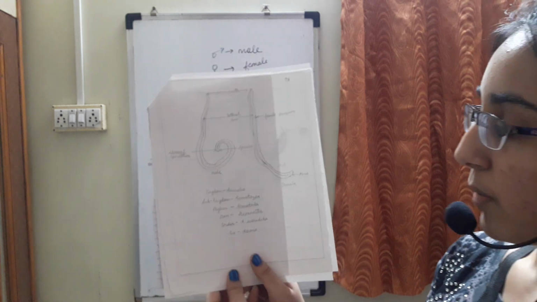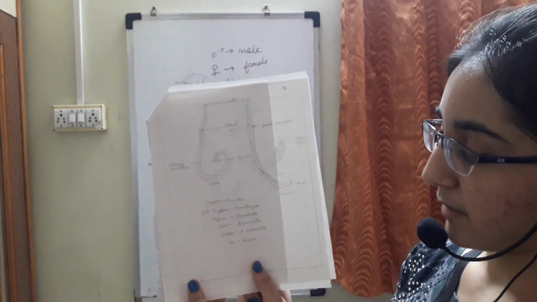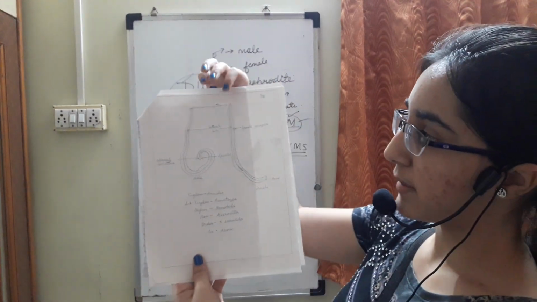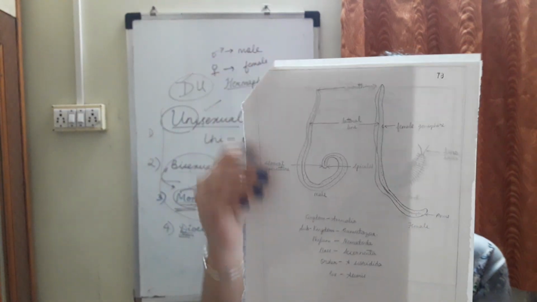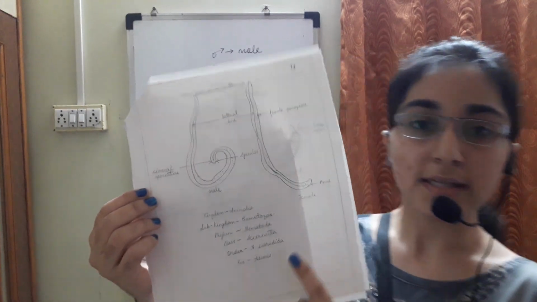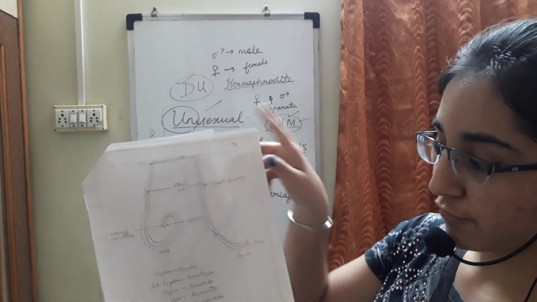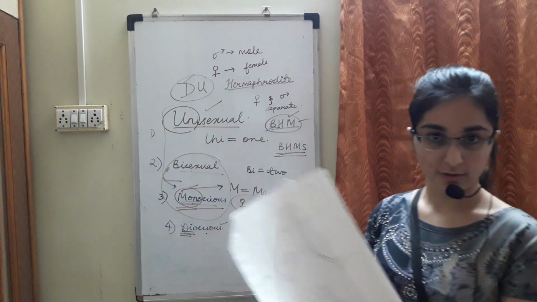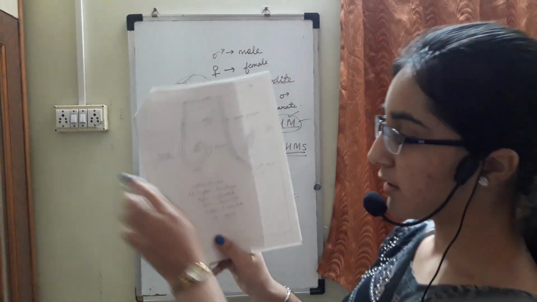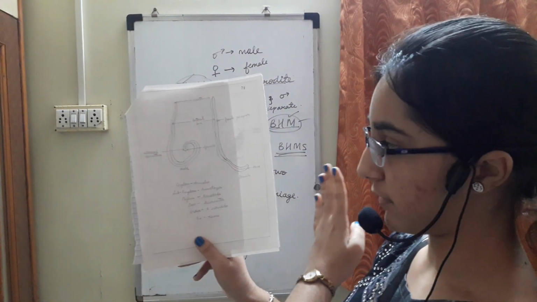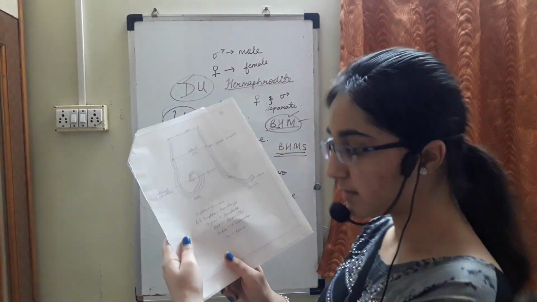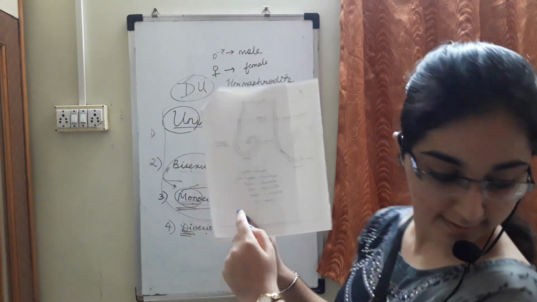Here both the male and the female are separate. So this is the example of unisexual and dioecious. Similar words are there. Male and female are different, and we say dioecious and unisexual organism, that is your Ascaris.